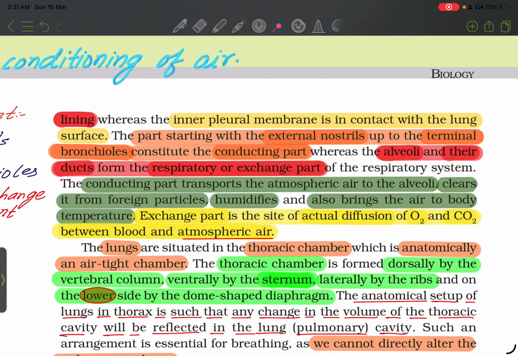The part starting with the external nostril up to the terminal bronchioles constitutes the conducting part, whereas the alveoli and their ducts form the respiratory or exchange part of the respiratory system. The conducting part transports the atmospheric air to the alveoli, clears it from foreign particles, humidifies it, and also brings the air to body temperature. Exchange part is the site of actual diffusion of O2 and CO2 between blood and atmospheric air.